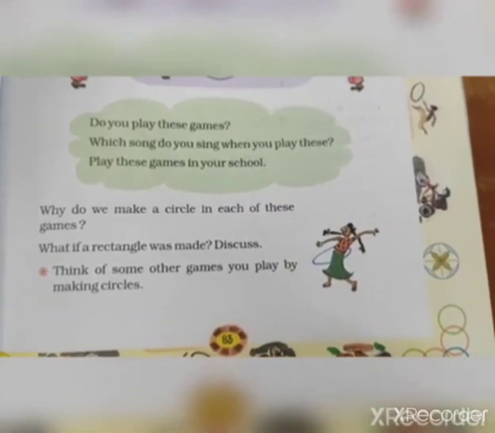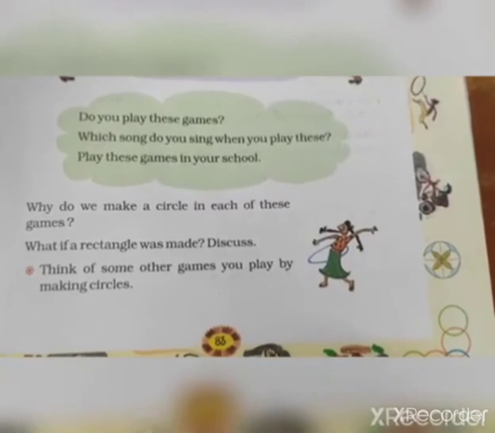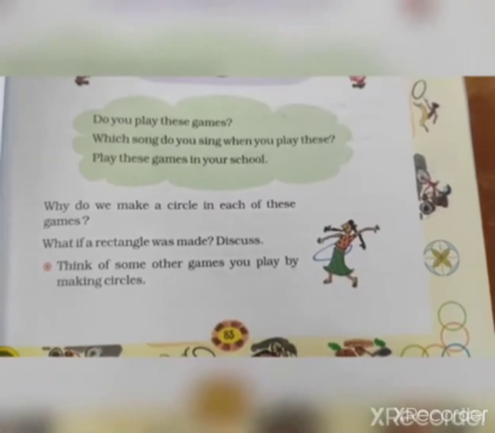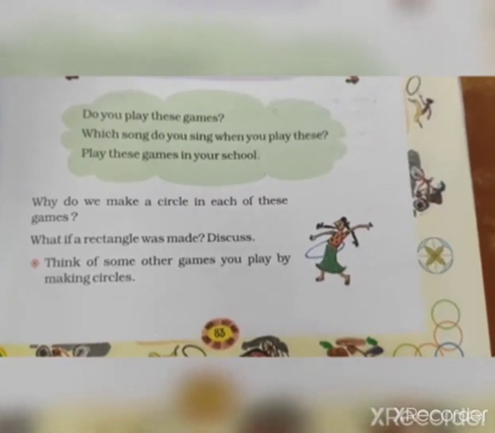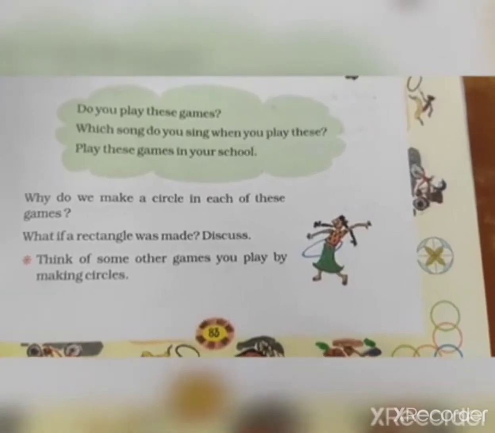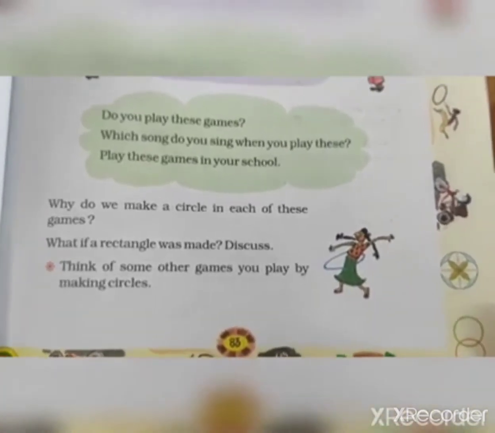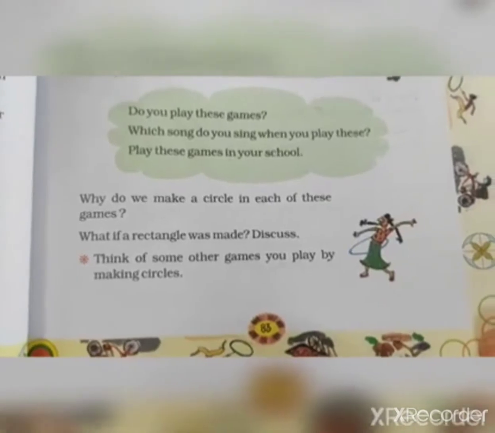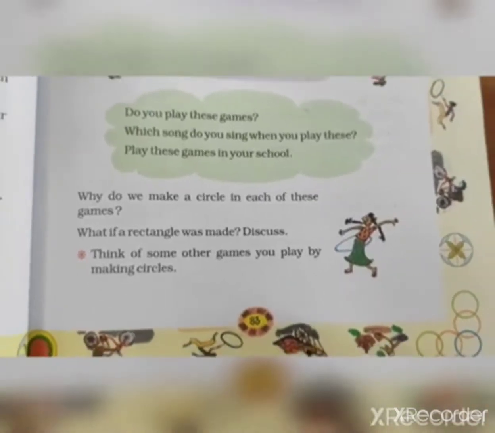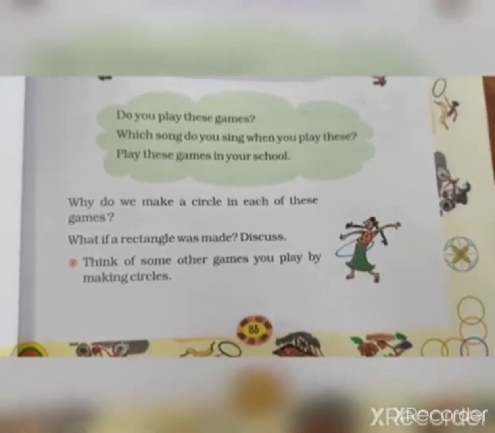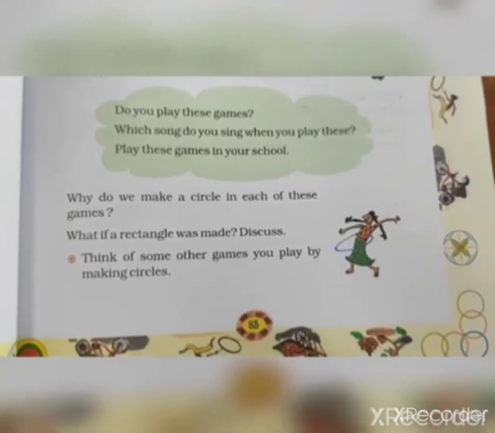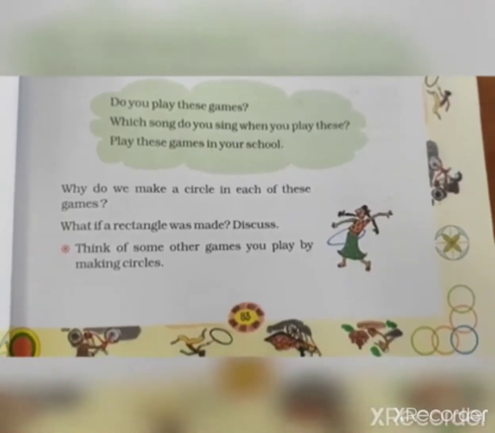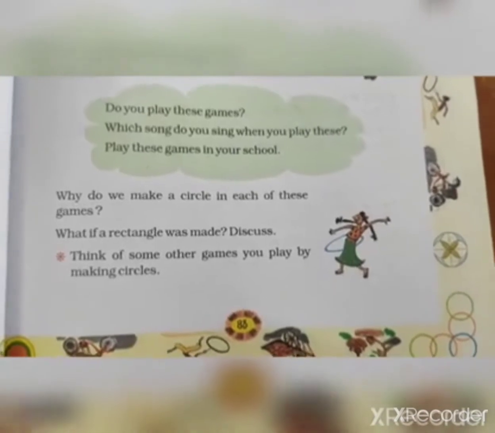So Damsharas also we can play by making the circle, and Antakshari if we want to play. But the rule is, you will write those types of games in the list. In that game, sitting or standing in a circular shape is compulsory.